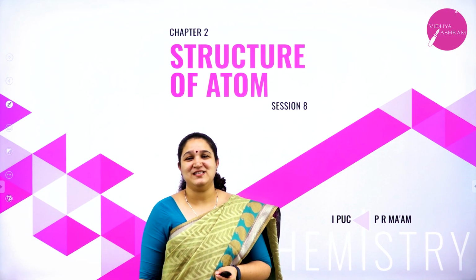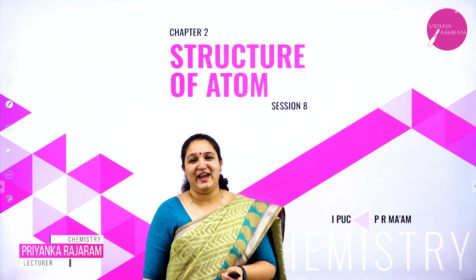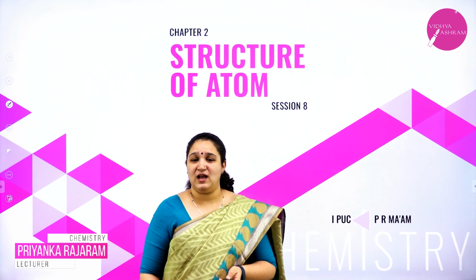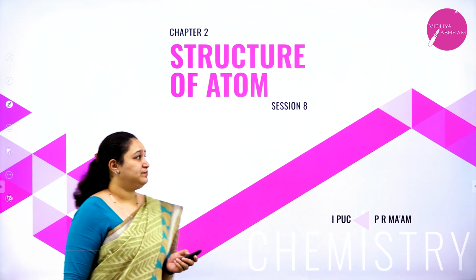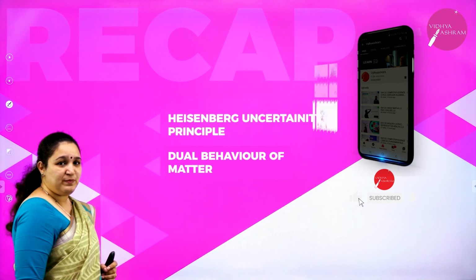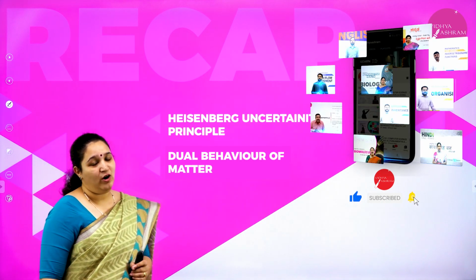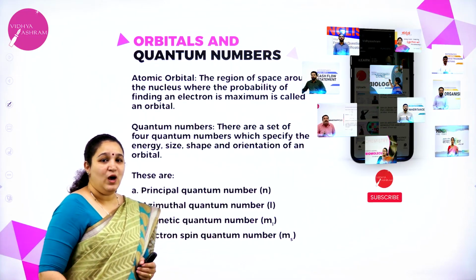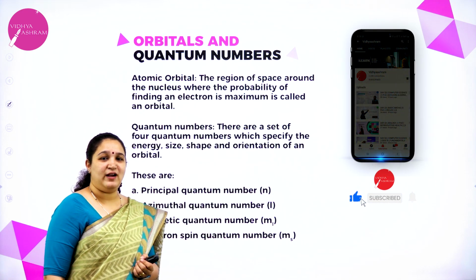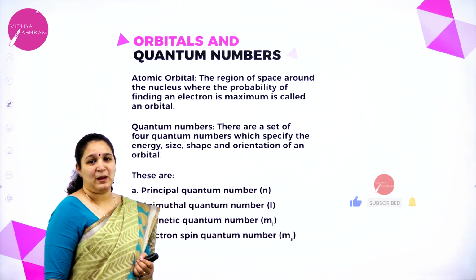Hello my dear students, welcome back to session 8 on the chapter Structure of Atom. Last class we learnt about Heisenberg's uncertainty principle and dual behavior of matter. Today we shall learn about atomic orbitals and also about quantum numbers.